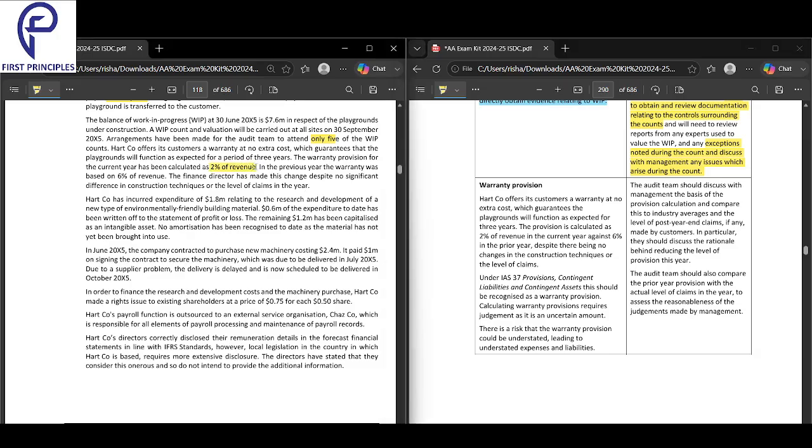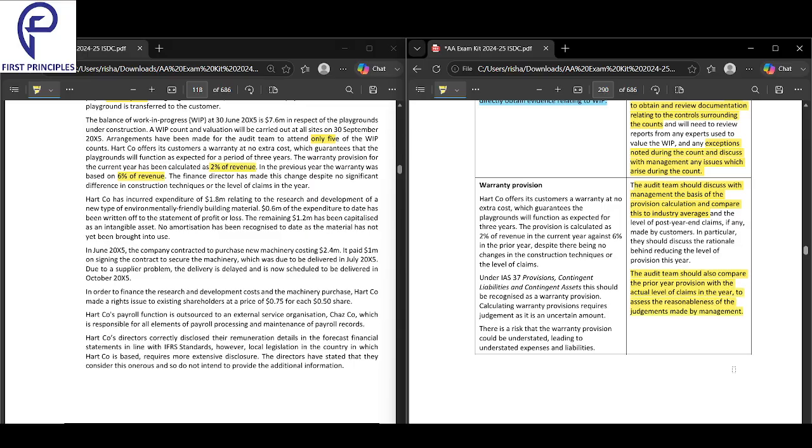Why? There should be some basis to change, right? Simply you cannot change from 6 to 2. So first, as an audit team, you should discuss why you changed it, what was the basis for the change. And then compare it to the industry average also. What is the industry average? Compare the prior year provision with the actual level of claims in the year, like how many people actually claimed warranty, to assess the reasonableness of the judgment. Previous year, not this year.